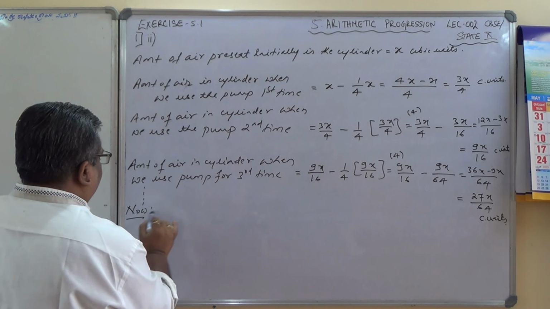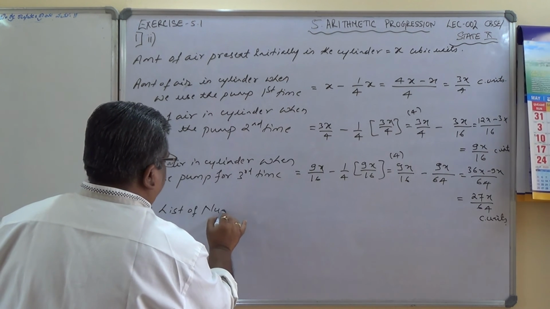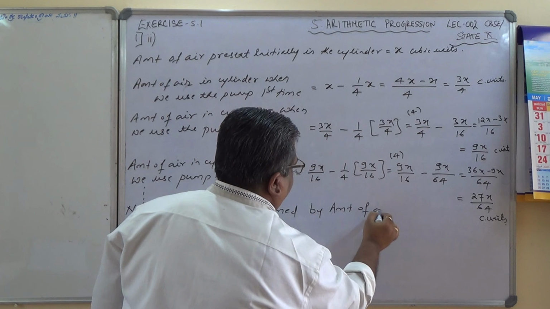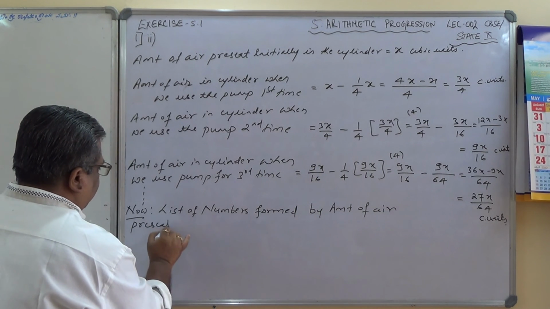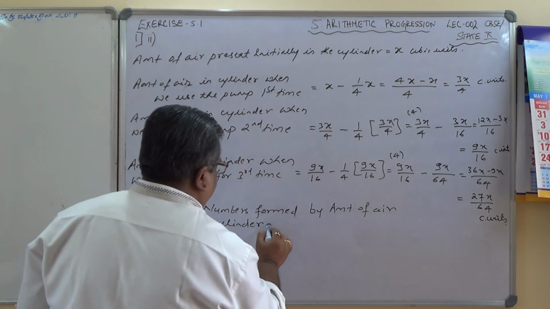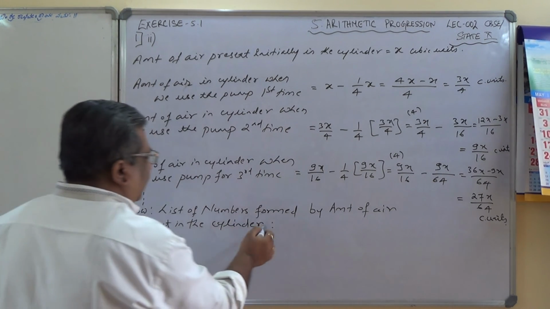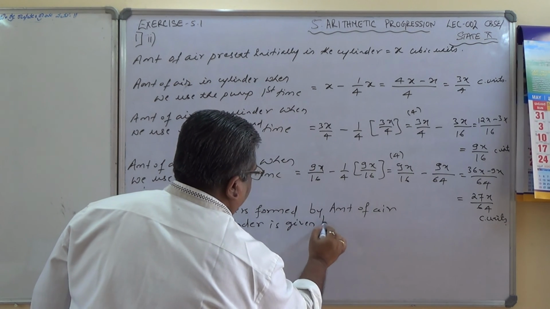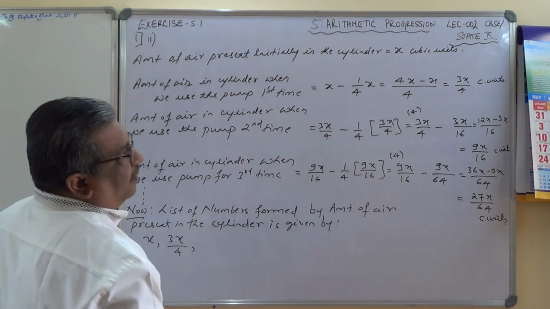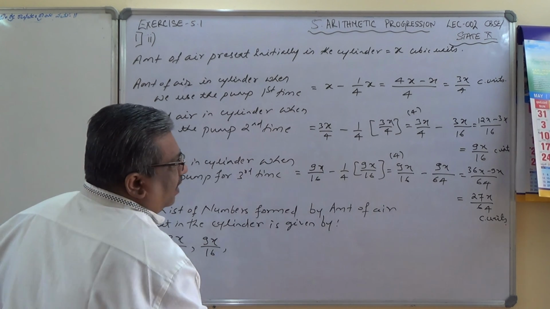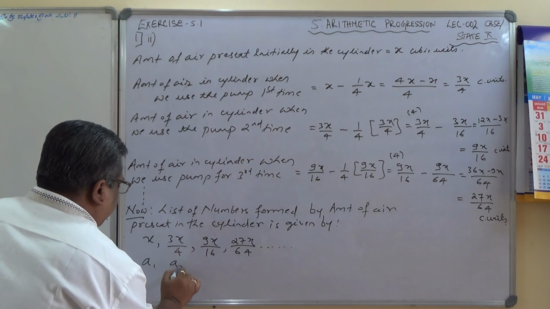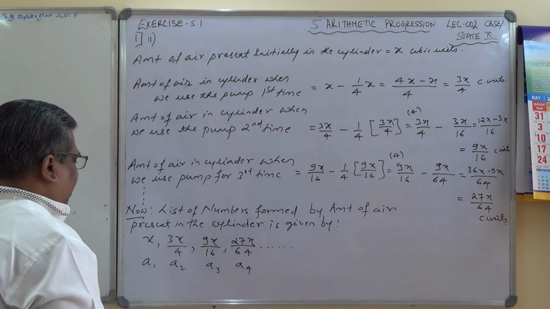The list of numbers formed by the amount of air present in the cylinder is given by x, the initial quantity, and then comes 3x by 4, and after that 9x by 16, and 27x by 64, and it will continue. So mark these as A1, A2, A3 and A4.